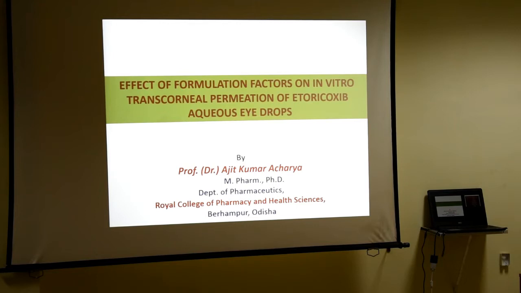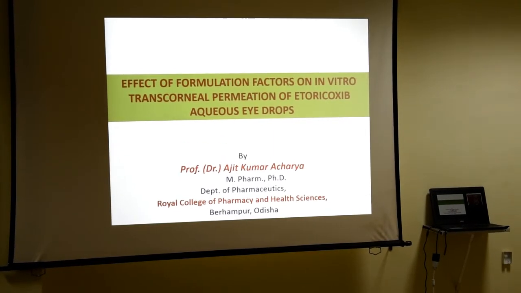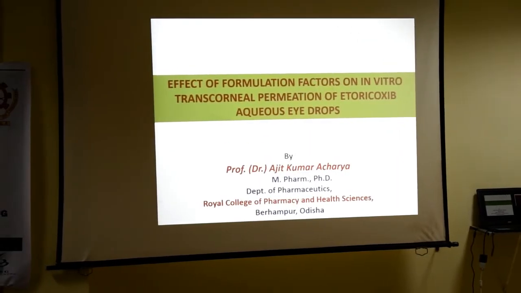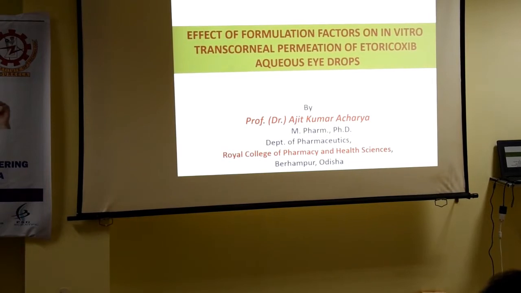As you know, aqueous eye drops are the most widely used dosage form for eye treatment. Here etoricoxib is the drug used for its anti-inflammatory property. Etoricoxib is a selective COX-2 inhibitor, so we reduce the action of prostaglandin.